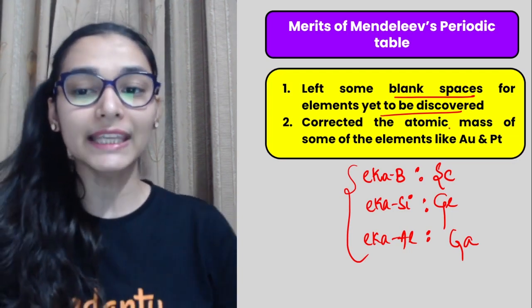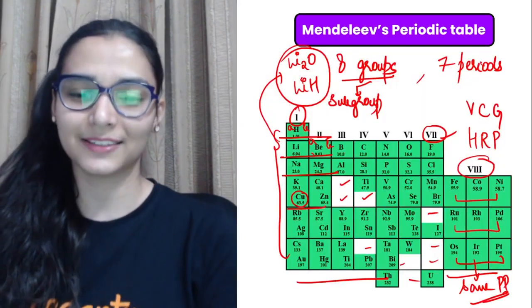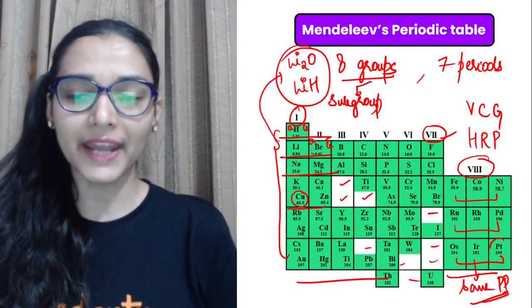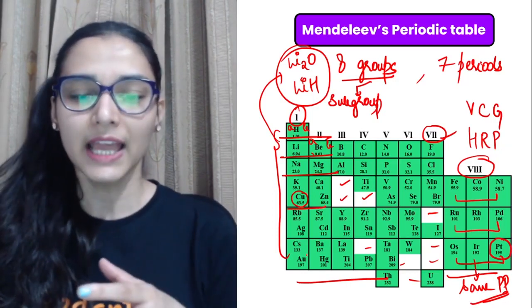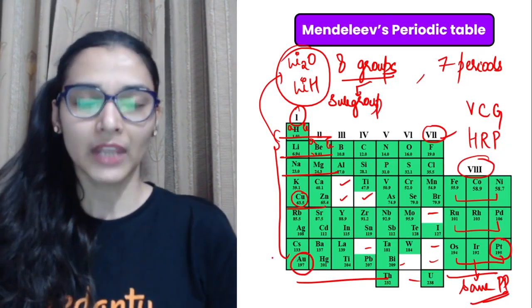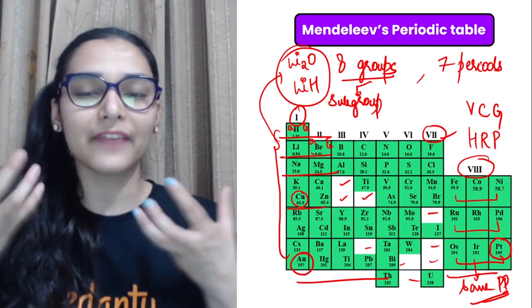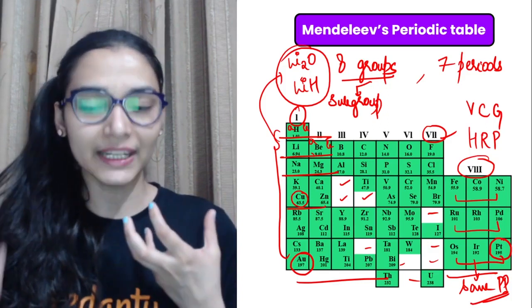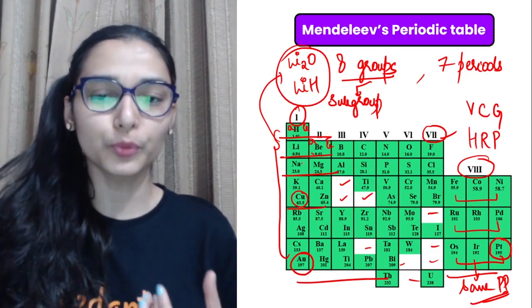The next point, he corrected the atomic mass of some elements like gold and platinum. So if you pay attention over here, देखो it's written platinum is 195 units in mass and gold is 197. How he corrected it? Earlier people used to believe that gold is heavier than platinum. But when he was arranging the elements, उन्होंने देखा gold is resembling this group 1.